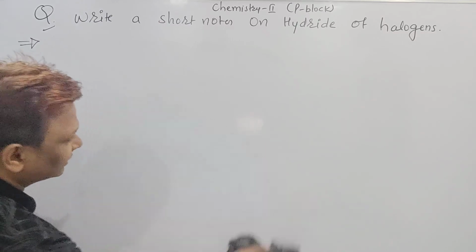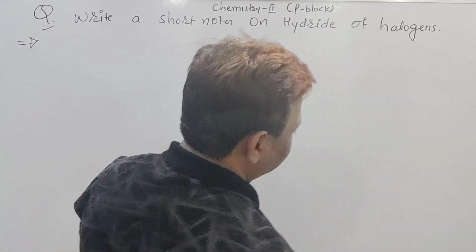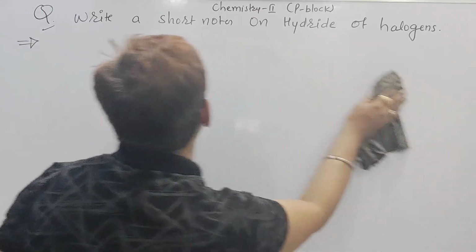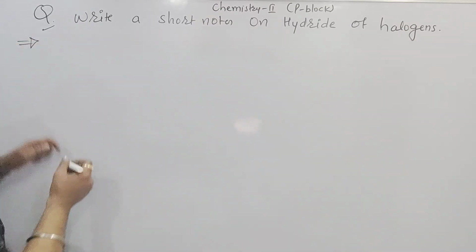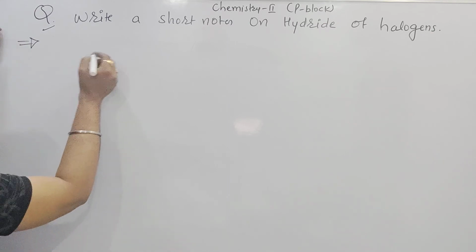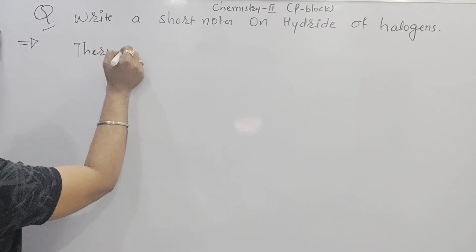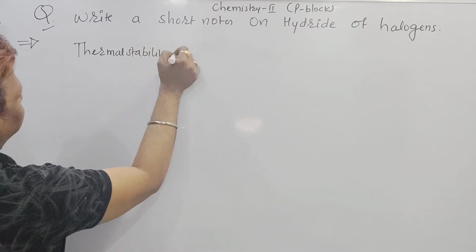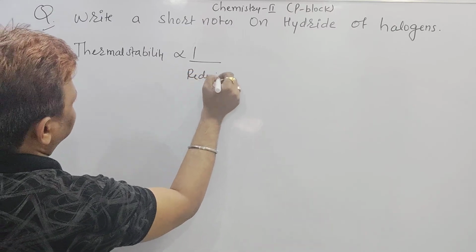No need to mug it up. Everything is conceptual. Listen to me. Before discussing points 4, 5, 6, I want to tell you this part. Thermal stability is inversely proportional to reducing character.